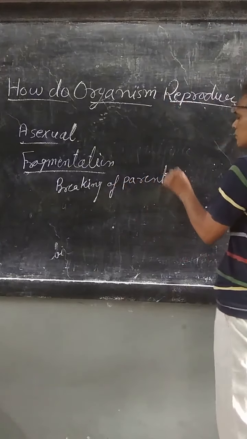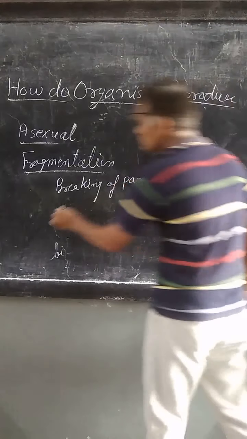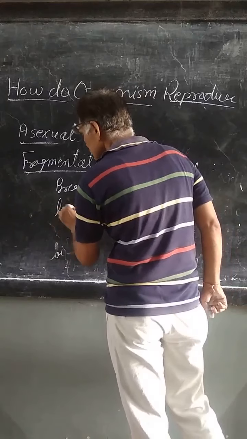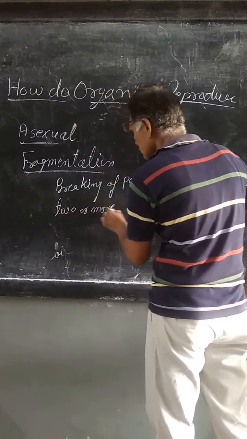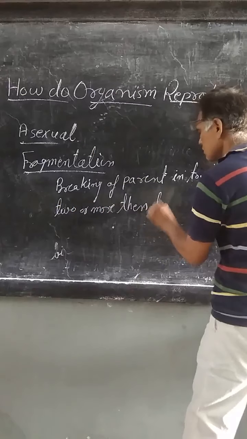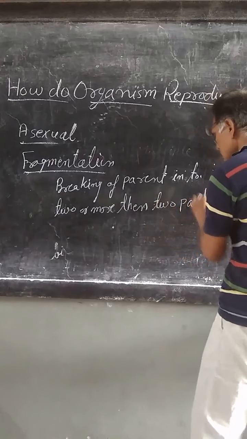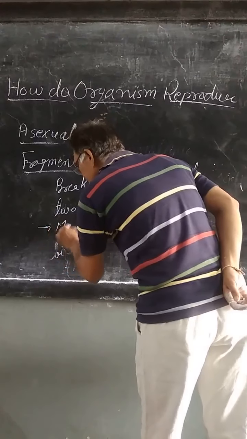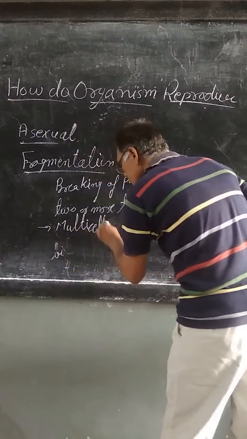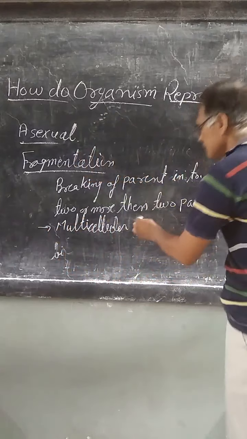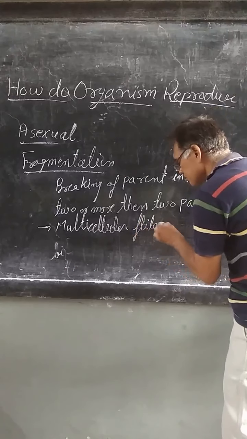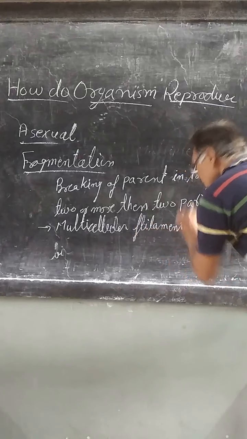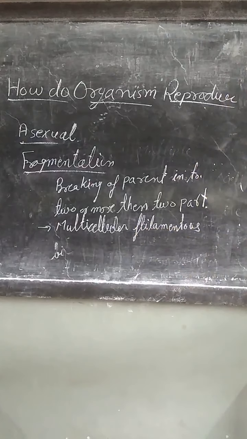That is fragmentation, and it occurs in multicellular filamentous organisms, in which the parent organism divides into two or more parts.